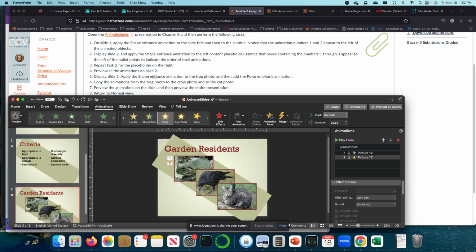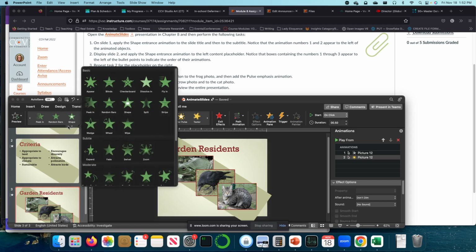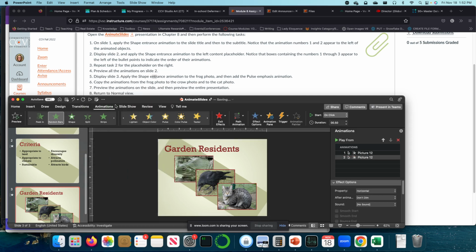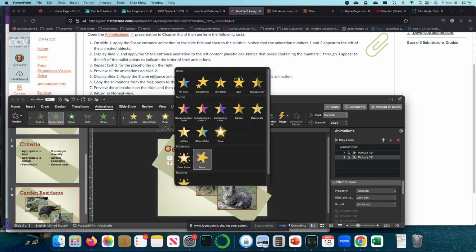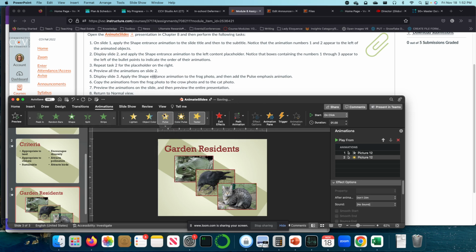So let's give it a preview. There you go. So it comes in, I've given it its first, which is how does it get here, versus what happens once it's here. Okay, so pulse animation, whatever you want for this one. Copy the animations to the other ones in the path.